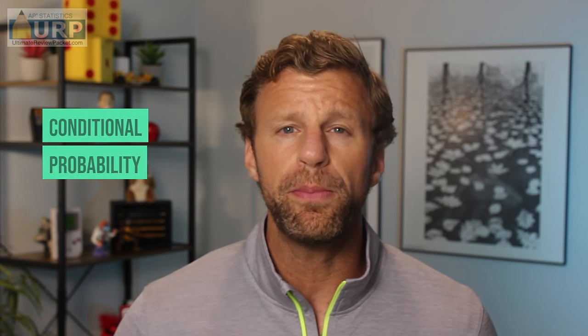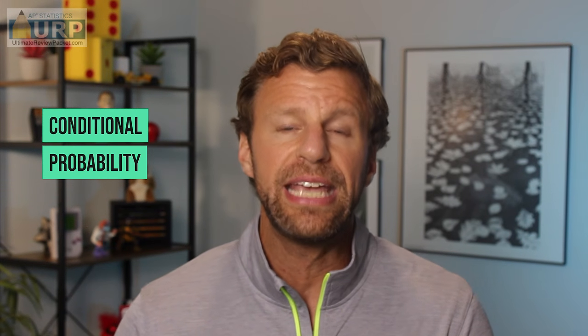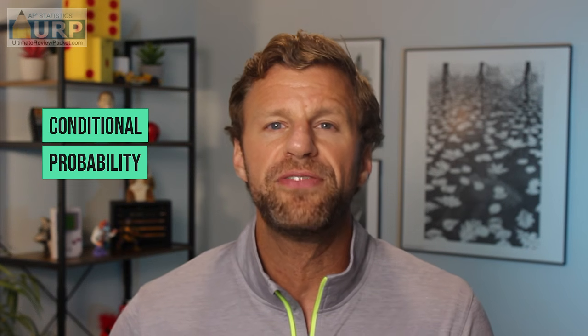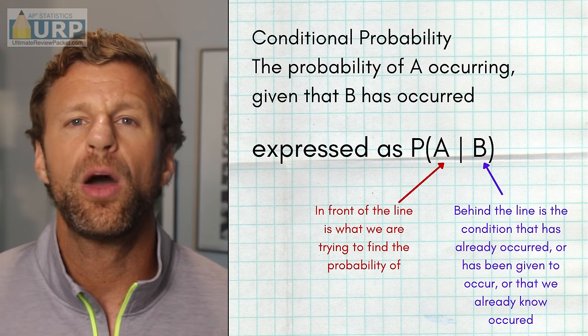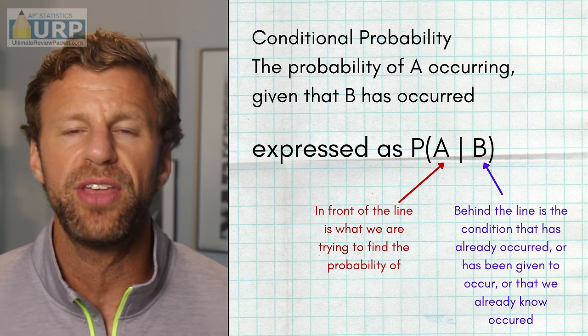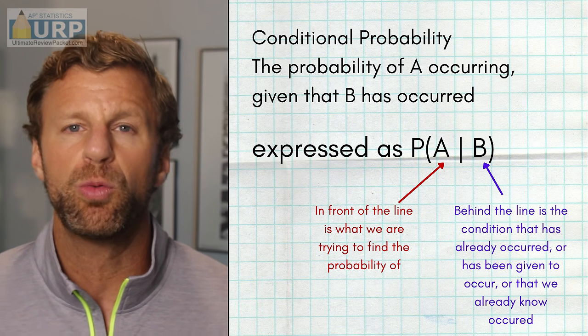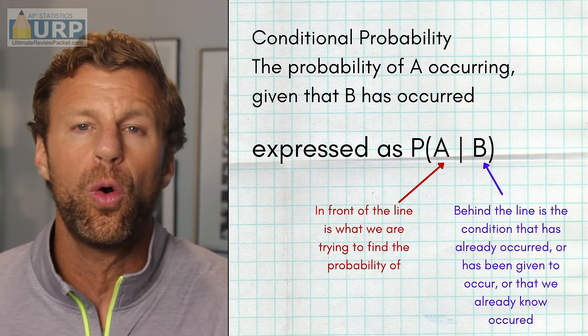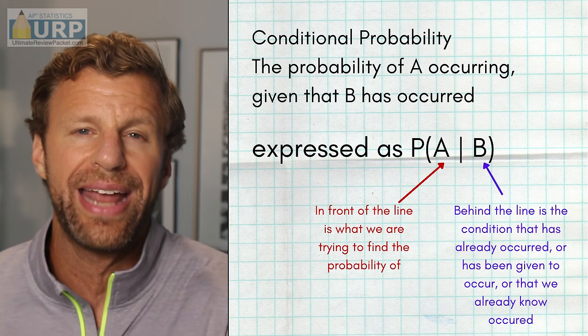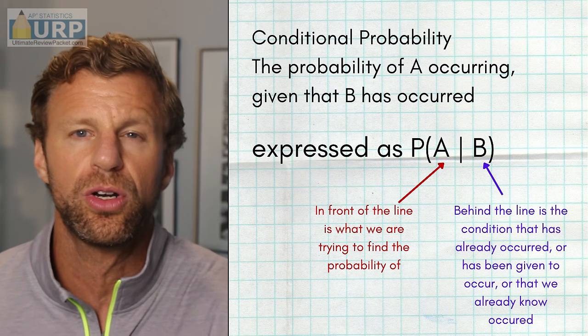about conditional probability. Conditional probability is when you are asked to find the probability of event A occurring given, or on the condition, that event B has already occurred or will occur. Now, we express conditional probability like this. Before the line is what we're trying to find the probability of, and after the line is the event, or the thing, that we already know has occurred or has been given to occur.